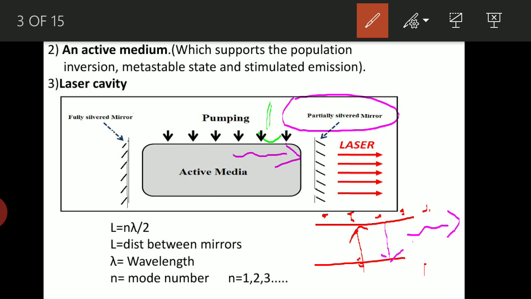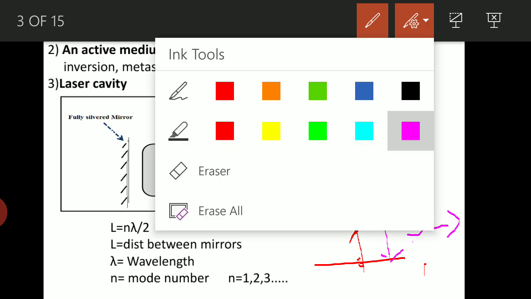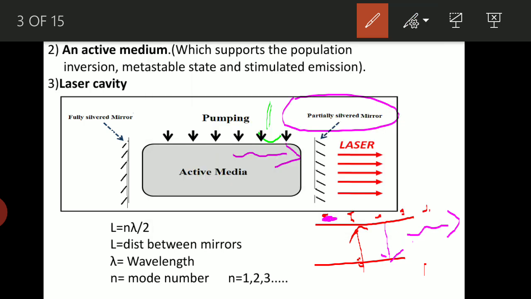That photon, after reflection, during its back journey, interacts with an atom which is in metastable state. Let us consider one of the atoms is here. So that reflected photon interacts with this particular atom which is in metastable state.